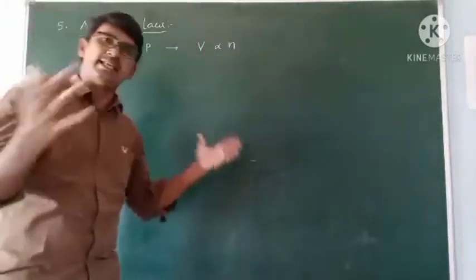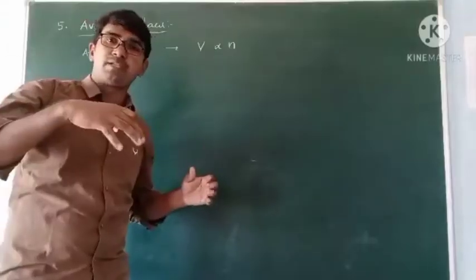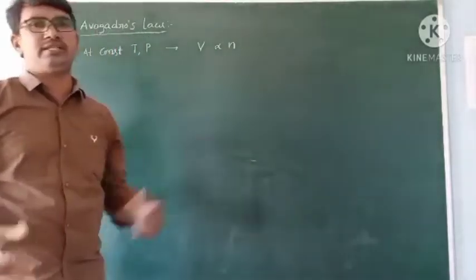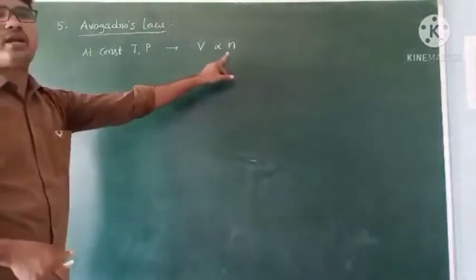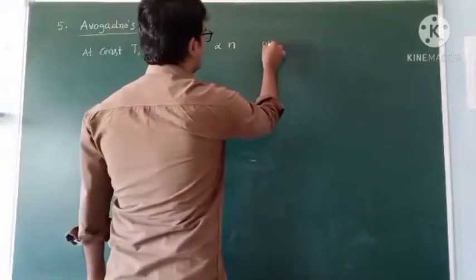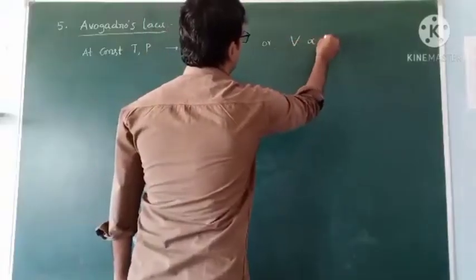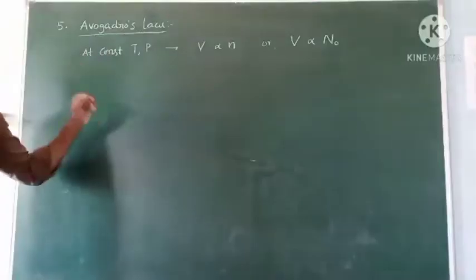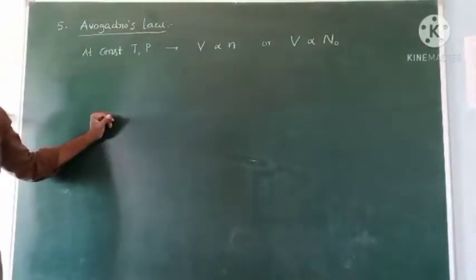If volume increases, the volume occupation increases, meaning the number of particles filling also increases. Simply, these two are directly proportional to each other. It is also written like this: V is directly proportional to the Avogadro number. So this is Avogadro's law.